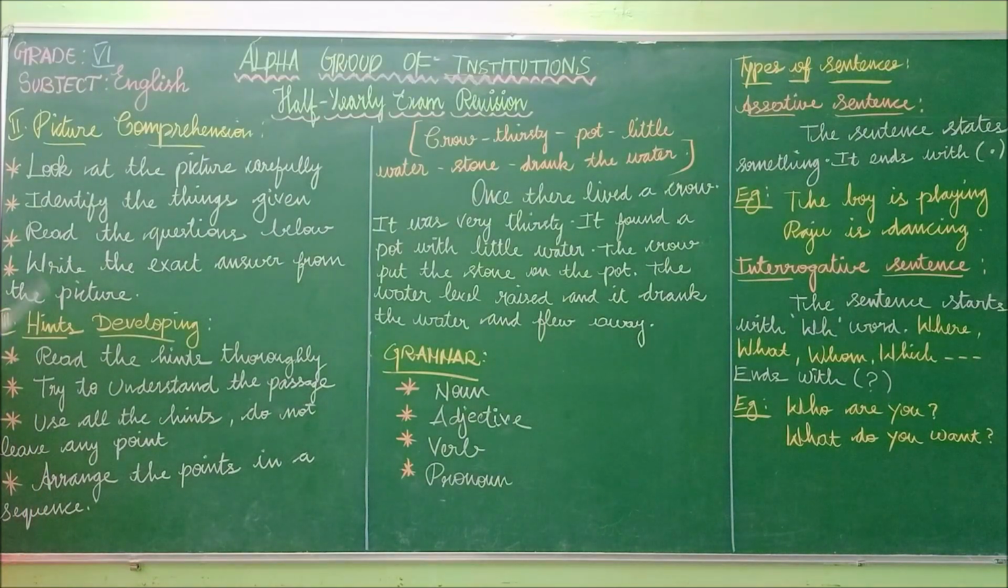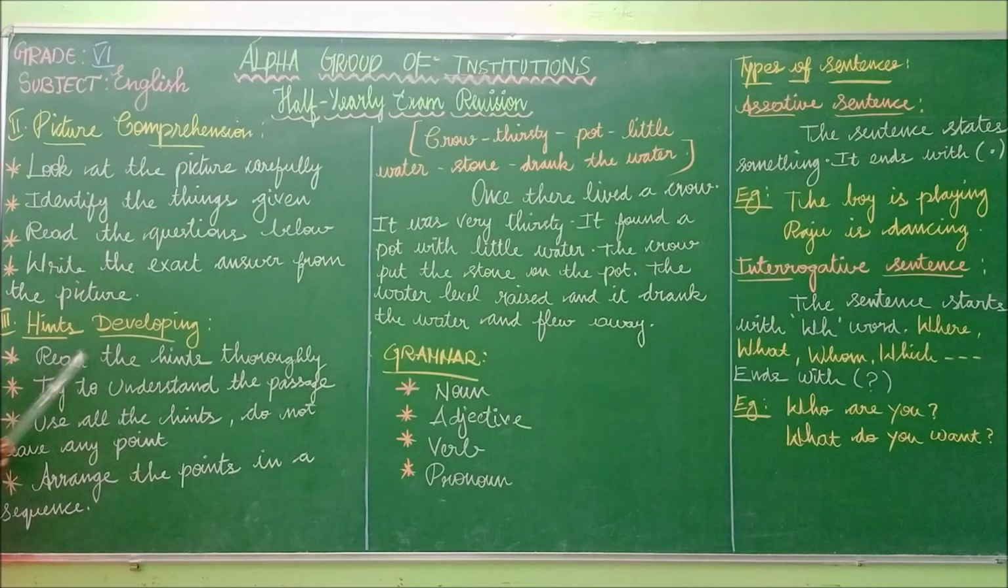What you have to do after reading the questions is find the answer from the given picture. So there are 4 points. The first point is look at the picture carefully, identify the things given, read the questions below, write the exact answer from the picture. Okay, have you understood? Shall we move on to the hints developing? In hints developing, I have given you 4 points to remember.